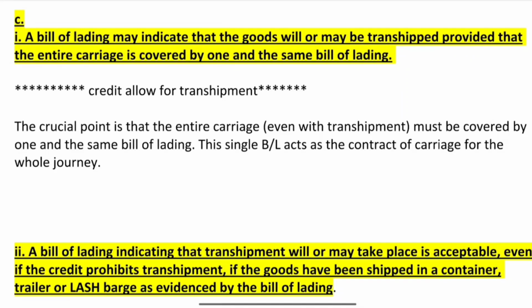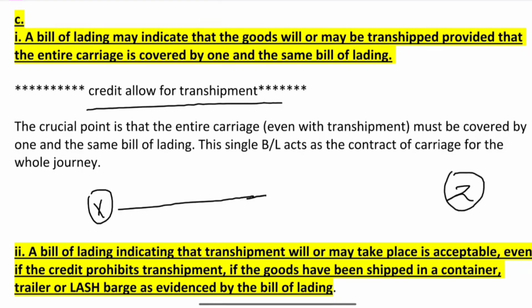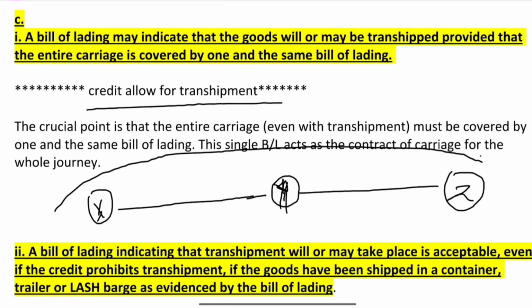A bill of lading may indicate that the goods will or may be transshipped provided the entire carriage is covered by one and the same bill of lading. Let's say credit allows for transshipment. Goods were loaded at export. Transshipment occurs at port Y. So for this complete journey, beneficiary must present single BL.